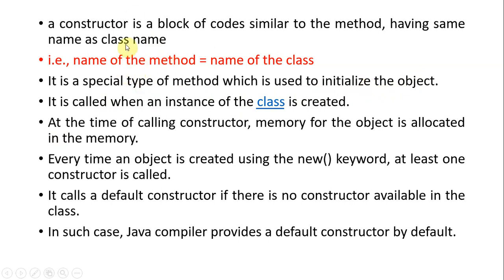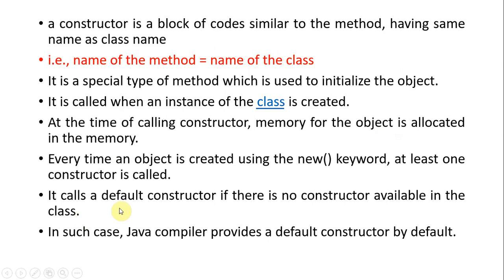We need this constructor, like a method. It is called when an instance of a class is created, that is nothing but an object. Whenever an object is created, the constructor is automatically called. At the time of calling the constructor, memory for the object is allocated. Constructor calling is always related to the object only. Whenever we call the constructor, the call for the object is made, that means memory for the object is created.